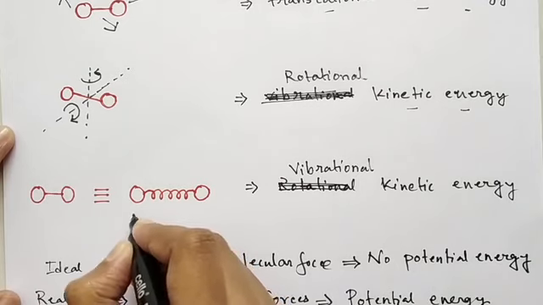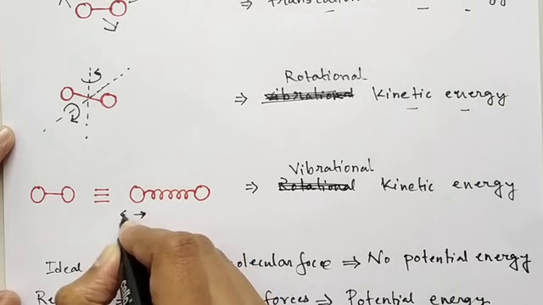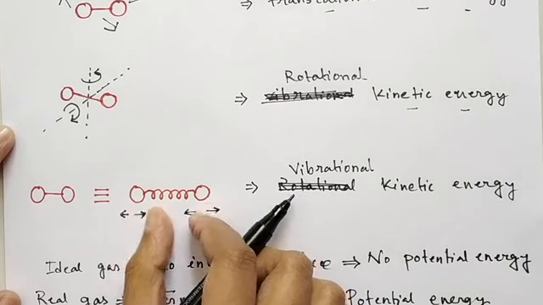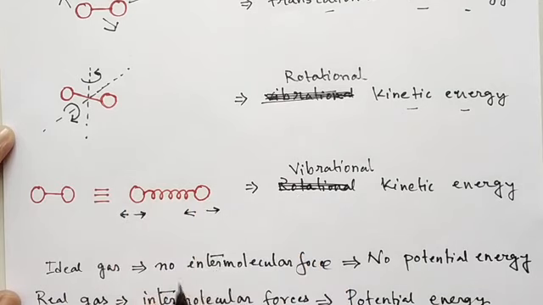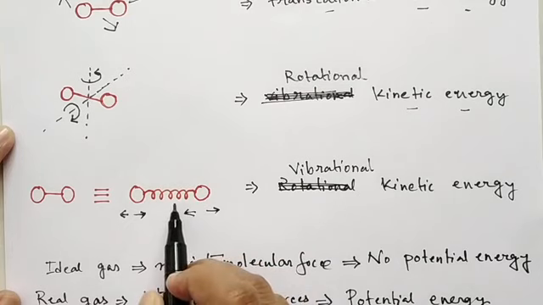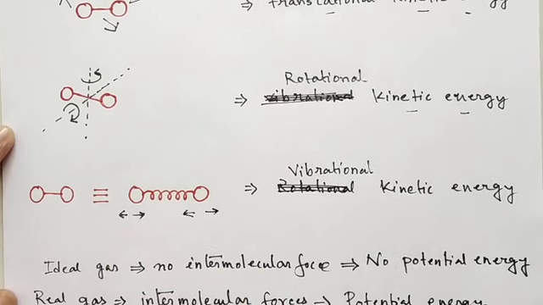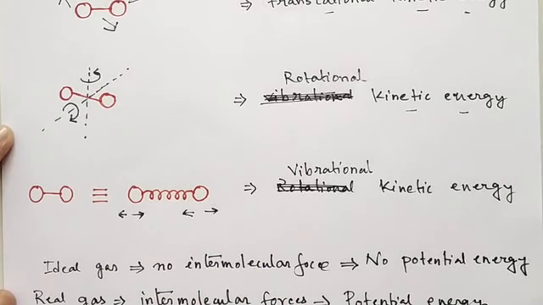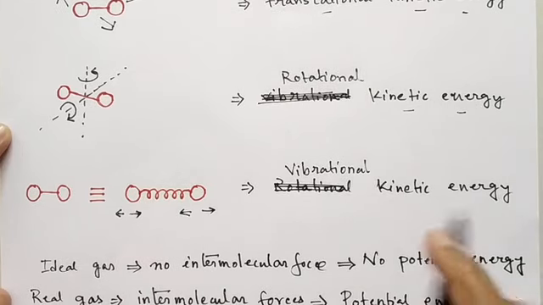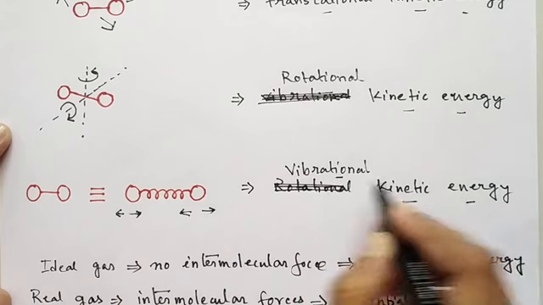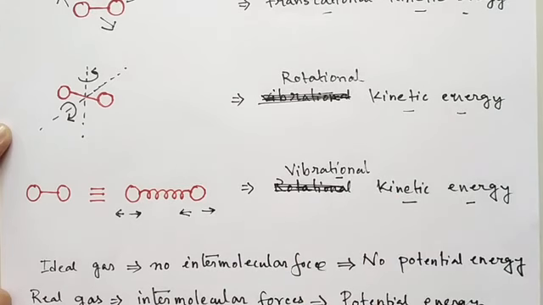So they can move back and forth like this, or they can oscillate, or you can say vibrate. So polyatomic gas molecules, where there are bonds between the atoms of the molecule, can also do vibrational motion or oscillation. So they will also have another type of kinetic energy, which is vibrational kinetic energy.